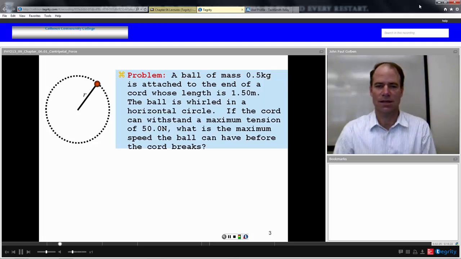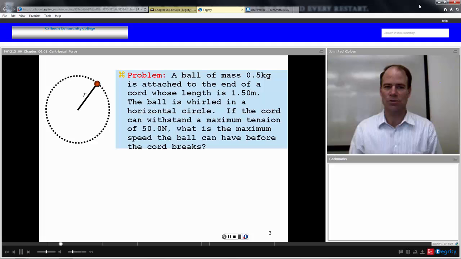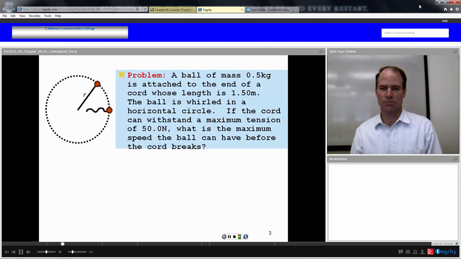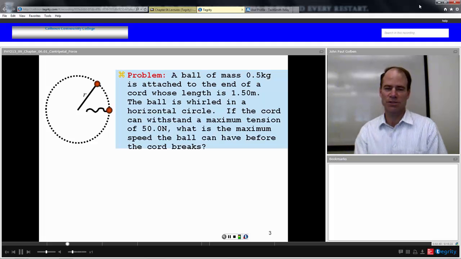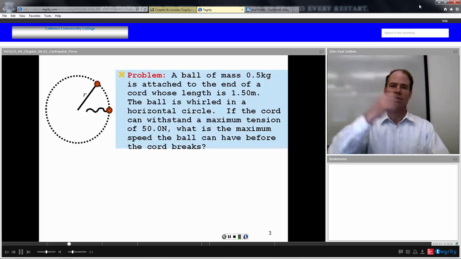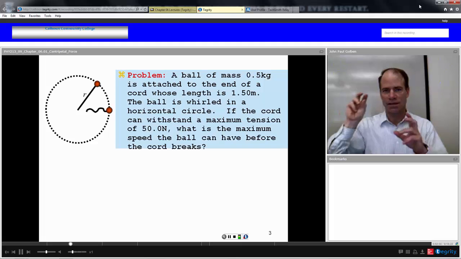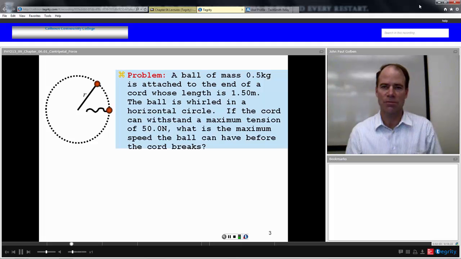And in this particular case, the cord is going to break. When that does, we will go from having an acceleration and a centripetal force to no acceleration. Newton's first law would then take over, and the ball will continue to move in straight line motion at constant velocity from that point. David is whirling this around, and at some point he wants to release the projectile, and then it will go in a straight line motion from that point on.